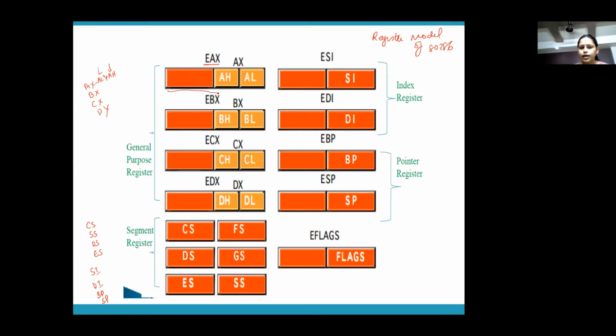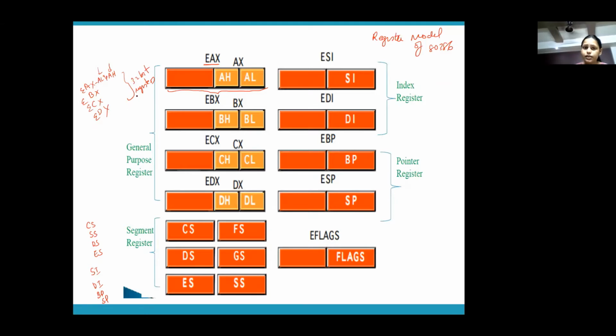So now the size of your general purpose registers. What are your general purpose registers now? They are now EAX, EBX, ECX, and EDX. They are all 32-bit registers, okay? Now they are no longer 16-bit registers. They are 32-bit registers, but you can also use AX alone, AX individually, or AH and AL individually, where they act as 16 or 8-bit registers. I'll tell you where the difference comes.